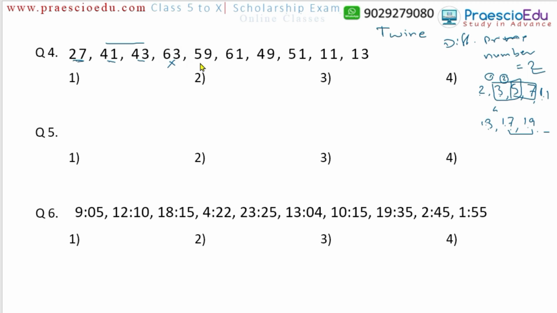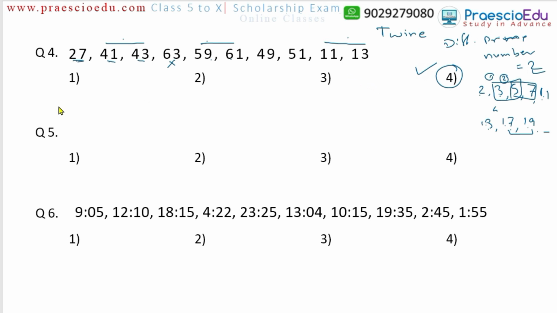Then 59 is a prime number and can be a twin with 61, because 61 is also prime and the difference is 2, so this is a pair. 49 is not a prime number, then 51 is not, since it comes in the table of 17 times 3. Then 11 is a prime number and 13 also, so 11 and 13 is another twin pair. So 1, 2 and 3: these are the three. And in our options, 3 is mentioned in option number 4, so option number 4 is the correct one.